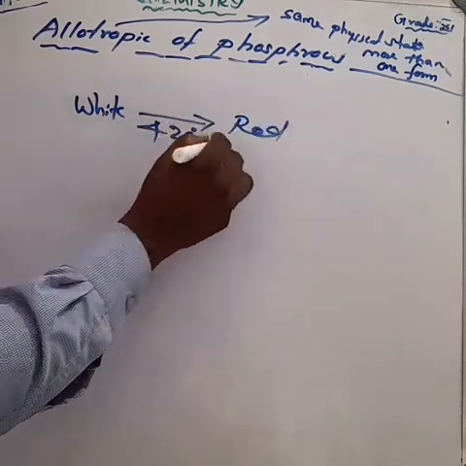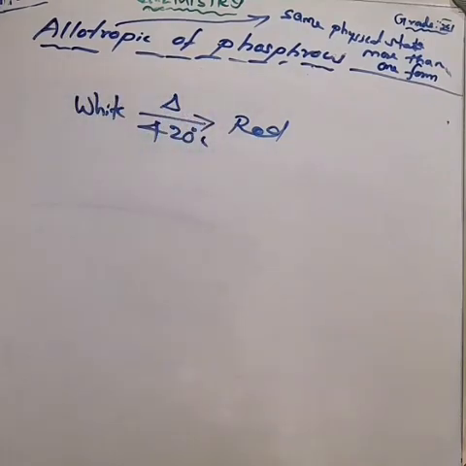I told you that white phosphorus is colorless and becomes pale yellow. Am I right? This phosphorus is also known as yellow phosphorus. It's poisonous in nature and has a garlic smell. Here we are learning about white phosphorus.